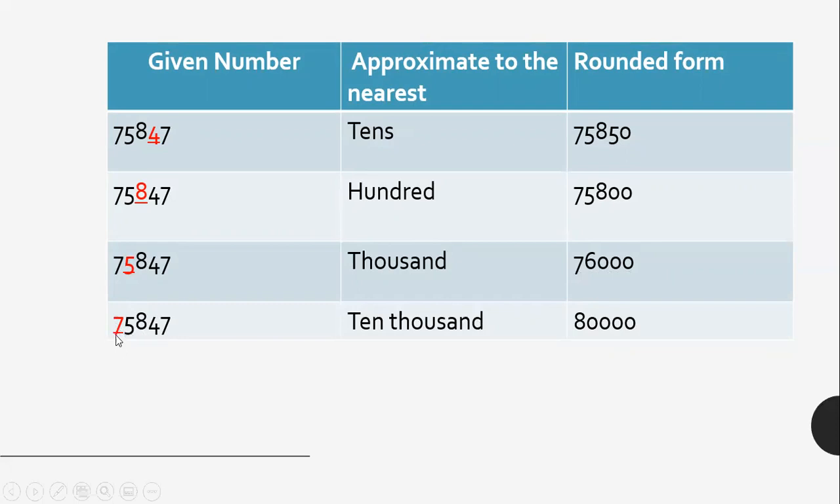Next, 75,847. This time we are rounding it off to the 10,000s place. If it is 10,000's place, we will check the thousands place. In this thousands place, this is 5, which means it is 5 and above, so we go up. If we go up, then 7 will become 8. So the answer is 80,000.